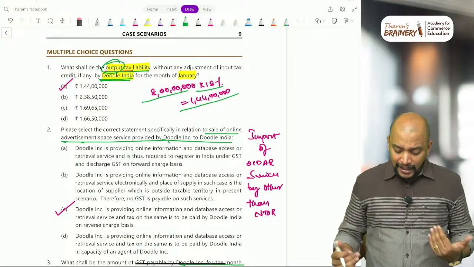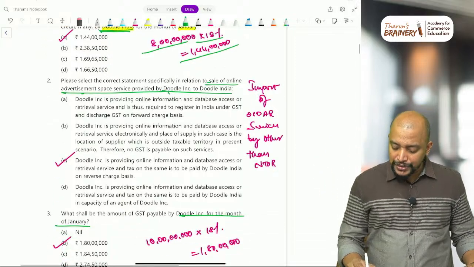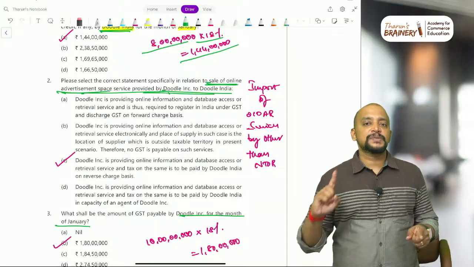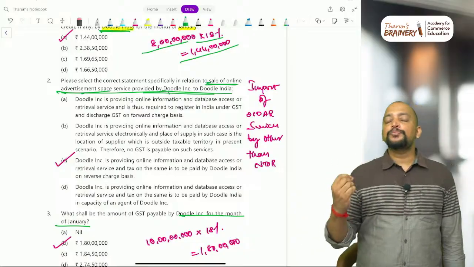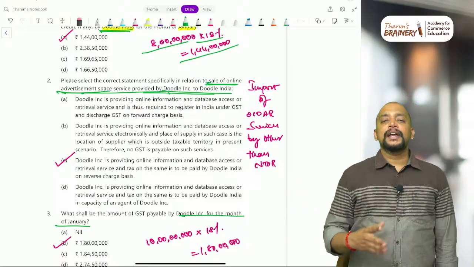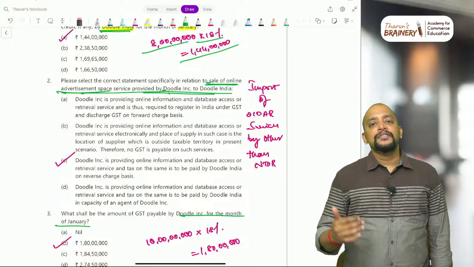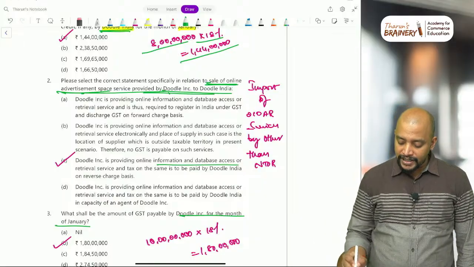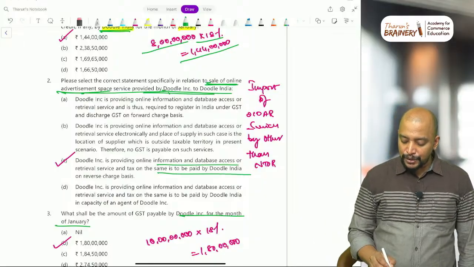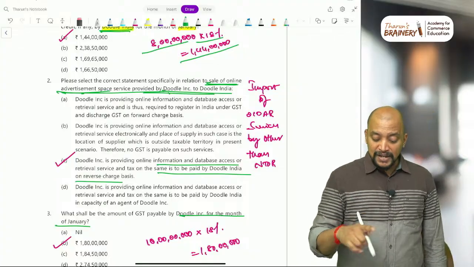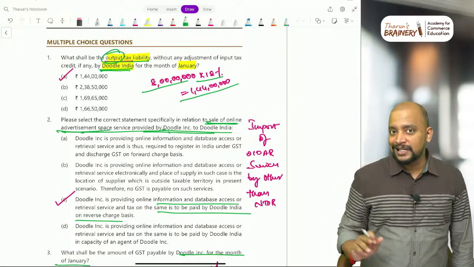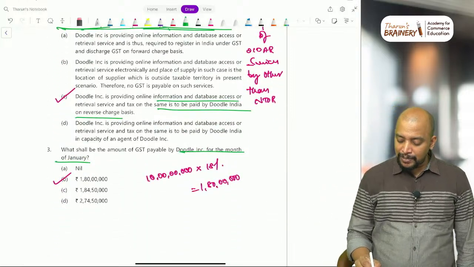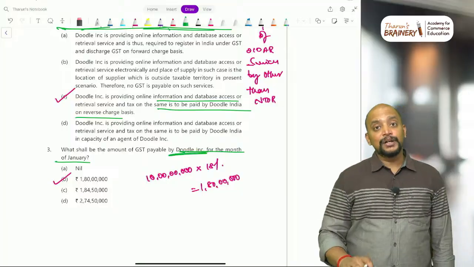Then next one, in relation to sale of online advertisement space by Doodle Incorporation. Online advertisement space means it's an OIDR service. Import of OIDR services by other than non-taxable online recipient will be covered under RCM. So Doodle Incorporation is providing OIDR services, and the tax on the same is paid by Doodle India on reverse charge basis. Yes, but why did we not take this? Already I told you, only output tax liability we are computing now. What shall be the amount of GST payable by Doodle Incorporation for the month of January?